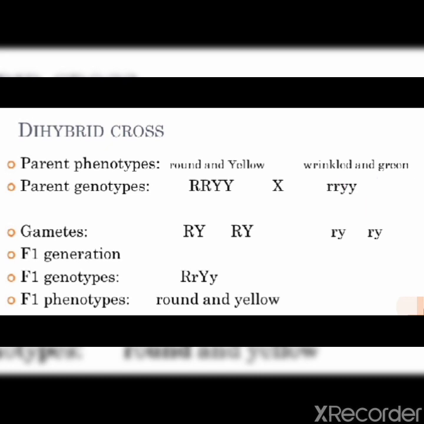Now again, the possible gametes which we can get are capital R, capital Y, and the second gamete will also be the same, capital R, capital Y. While in case of the recessive parent, you will again get two types of gametes, small r, small y and small r, small y.